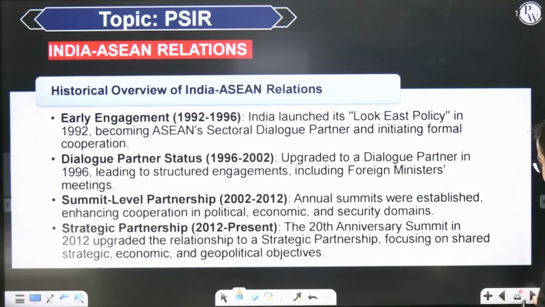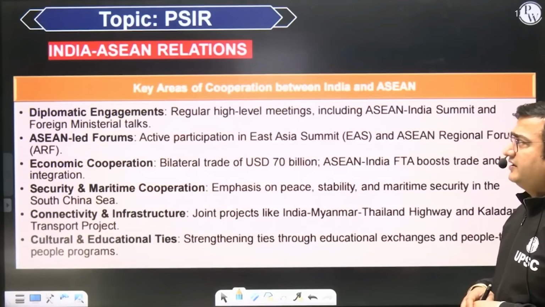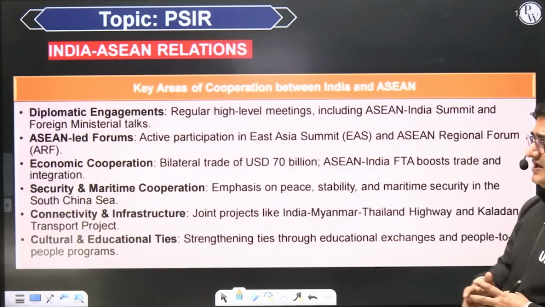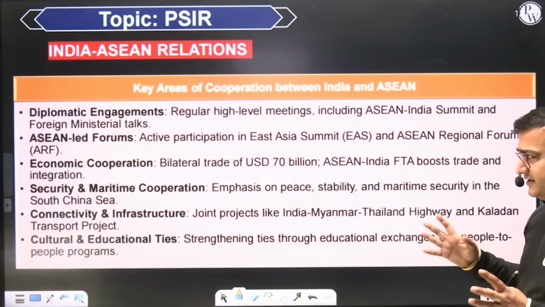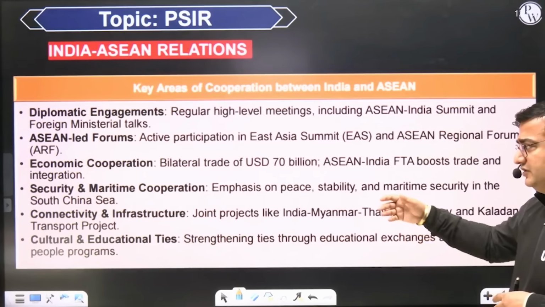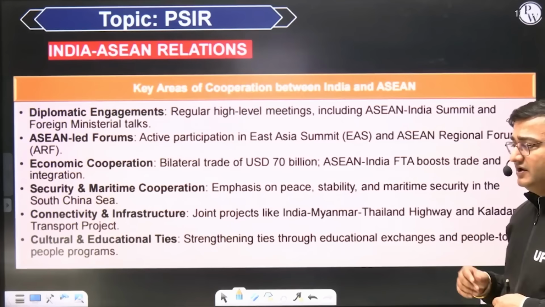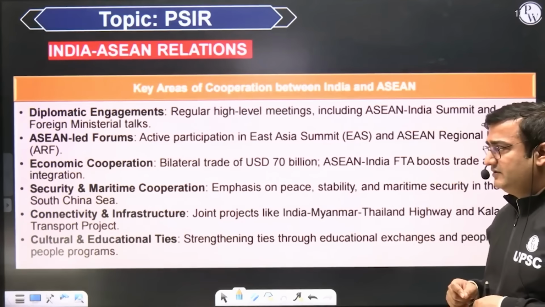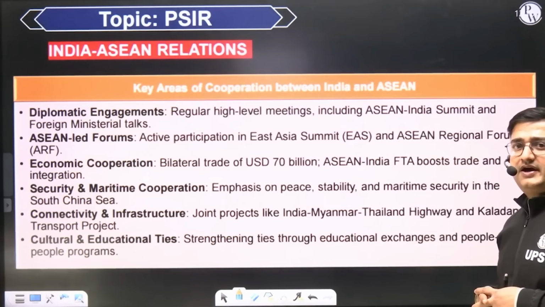So various projects have been undertaken to improve ties with countries of Southeast Asia. Now what are the key areas of cooperation between India and ASEAN? First, our diplomatic engagement with ASEAN will increase. Then economic cooperation is likely to increase with ASEAN. Then maritime cooperation is likely to increase because both India and ASEAN countries not only share their maritime boundary. Remember that both are very fearful of the rise of China and its aggressive behavior. So that is why security and maritime cooperation has become a buzzword in Indo-ASEAN relations.